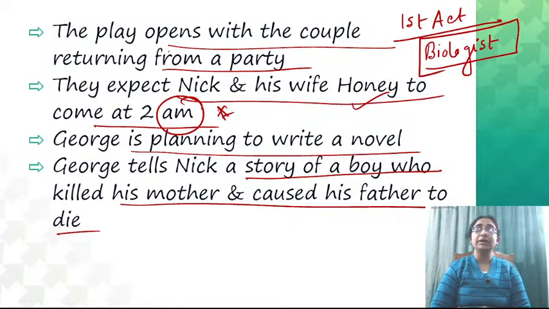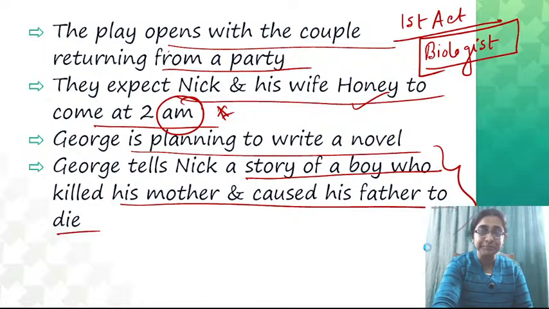And George, the novel is not completed. George is trying to write it. He has made a blueprint and he is sharing the story, the main plot, with his colleague Nick. Now the story is also very surprising, that a boy who killed his mother and caused his father to die.